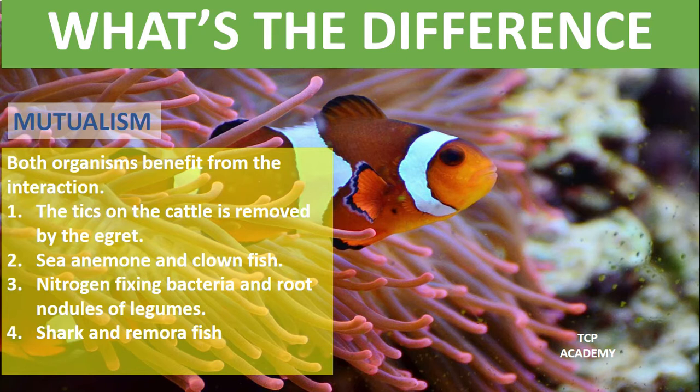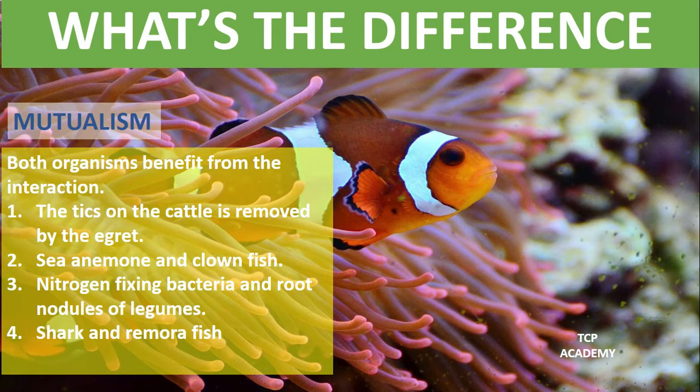The sea anemone and the clownfish, as is seen in the picture. Here, the clownfish would have gotten food and protection from the anemone, while the anemone would have gotten nutrients from the droppings of the fish. The fish would also remove organisms that would have harmed the anemone, which makes it a mutualistic relationship as both organisms are benefiting.